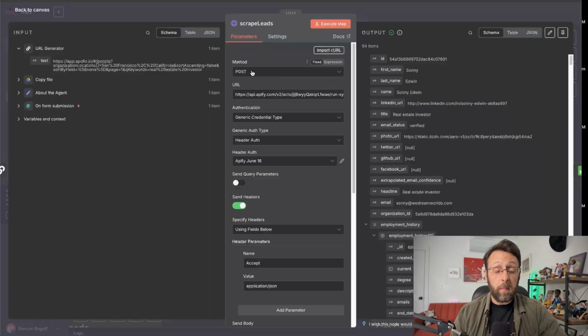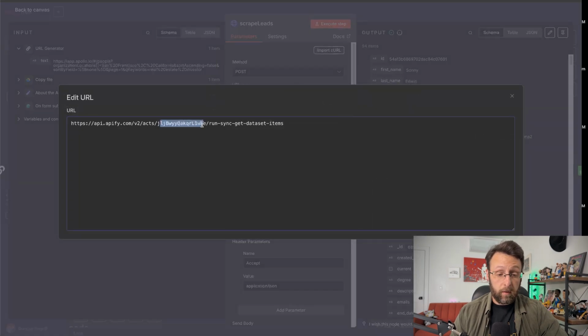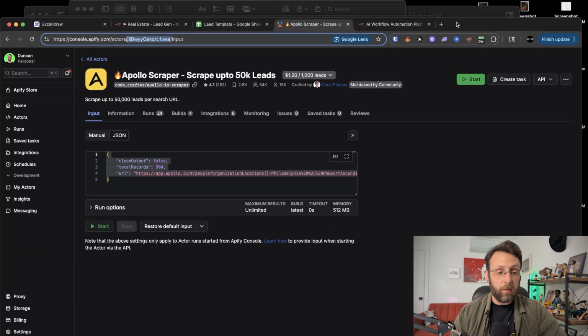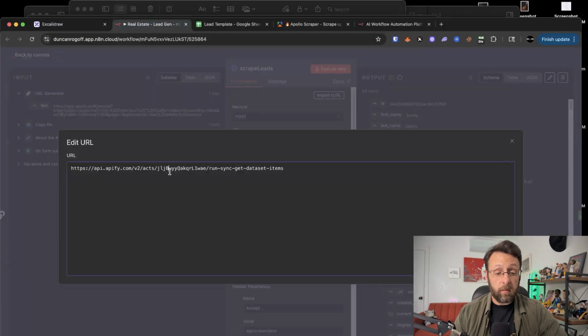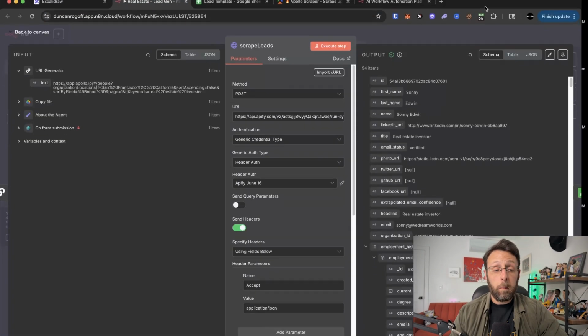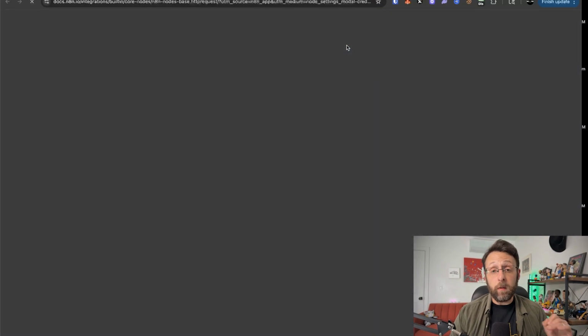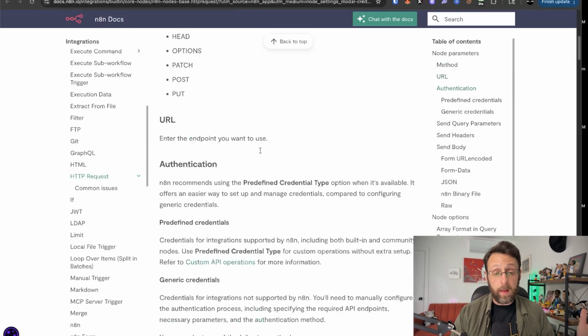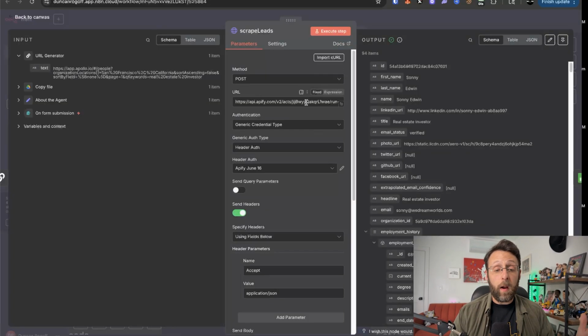So what we're doing is we're just making a POST request to Apify. And here we're using the actor's name or the actor's ID, which is basically coming from the top up here. So in Apify, you can see we're calling this actor right here. This is the ID for the actor, and we're just copying this and putting it back into this URL. Both Apify and N8N have really great documentation. So if you want to know how to use the HTTP request node, just go ahead and open this up in here. And likewise, you can do the same on Apify. Just search Apify API documentation and you'll have a whole list of things that you can do.